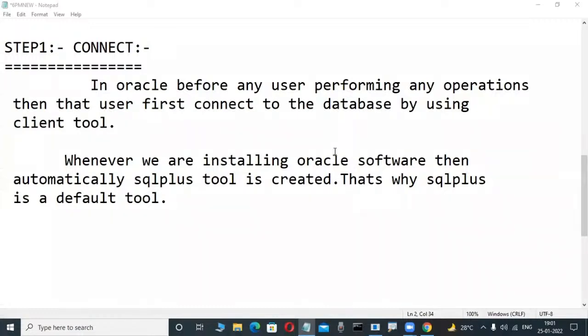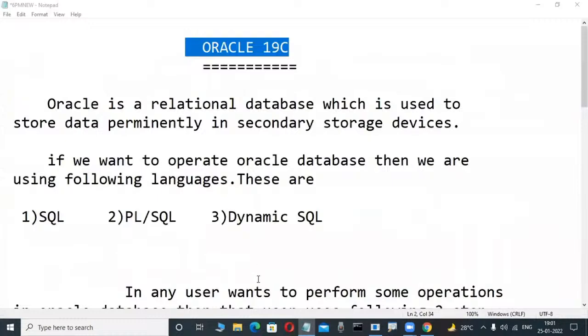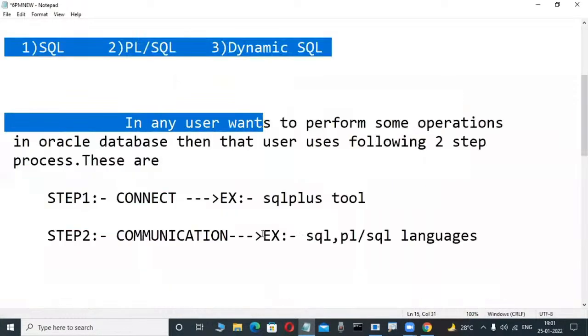Okay, these are all actual classes, not a demo class. Only just we are starting slowly.